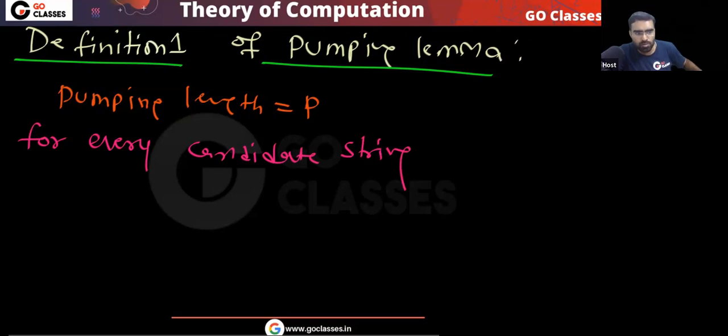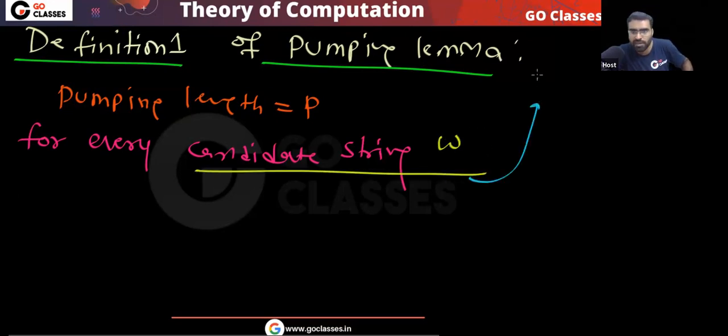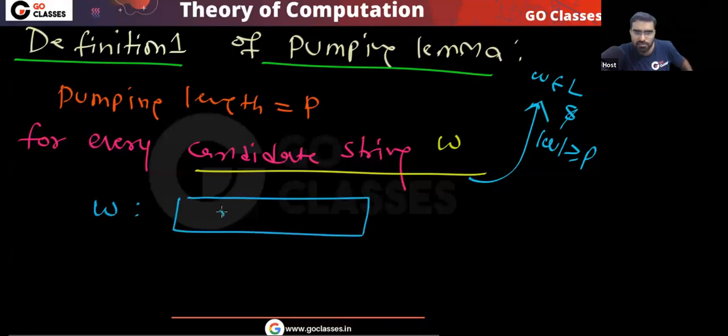So far, most of the time, the pumping length is P and for every candidate string W, meaning W belongs to L and the length of W is greater than or equal to P. For every such string, what was happening? W can be broken into XYZ. Yes or no? W can be broken into XYZ, such that, what were the three conditions?